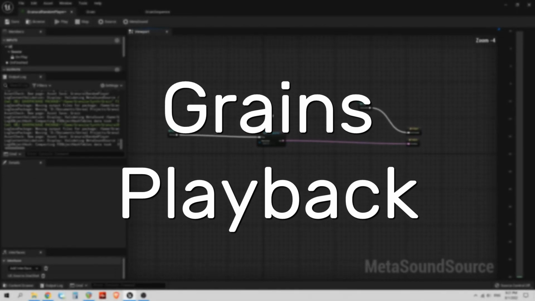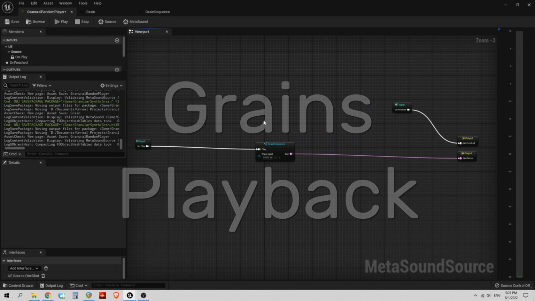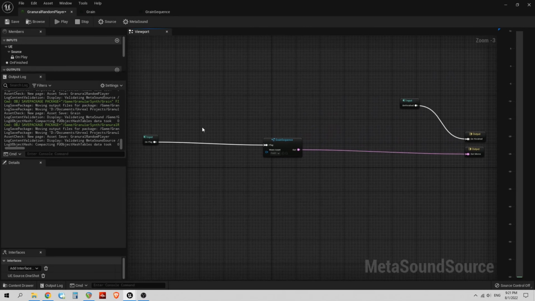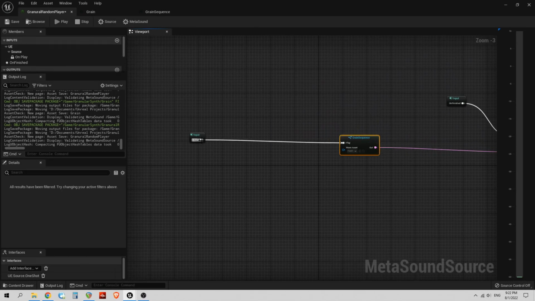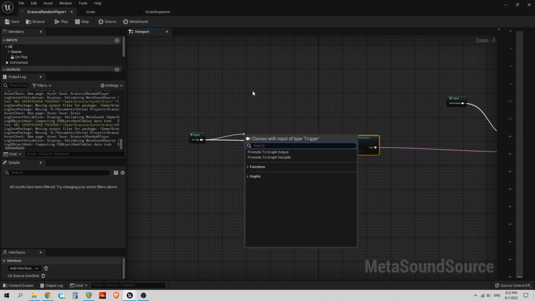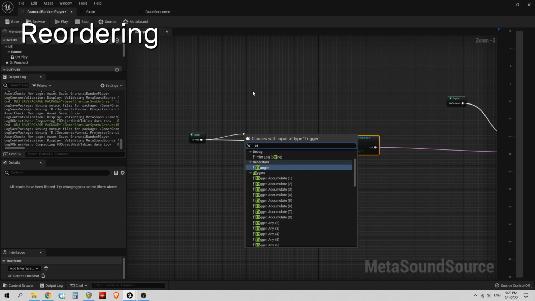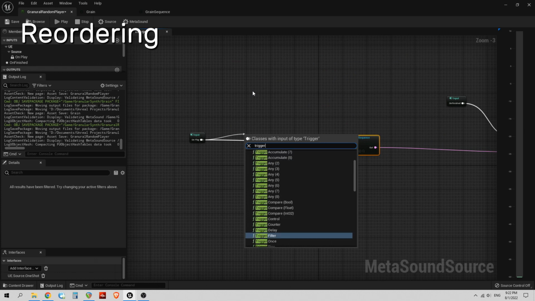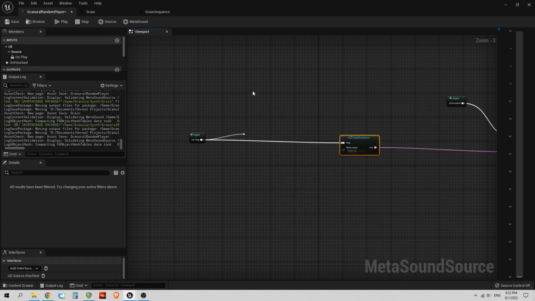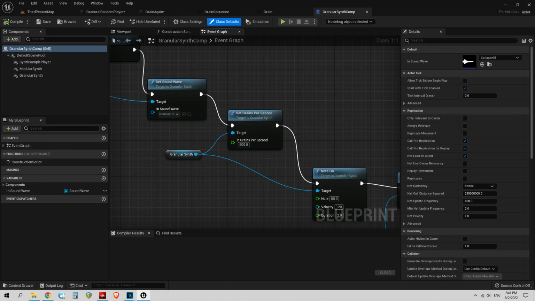There are a few ways of playing grains. What I did already is called layering, meaning playing grains on top of each other. But the simplest thing I can do is playing grains randomly. It's called reordering. It should work for ambient sounds like fire. So first I need a repeat trigger to continually produce grains. The period of this repeat will be our grains per second parameter, like it was in the Granulation component.